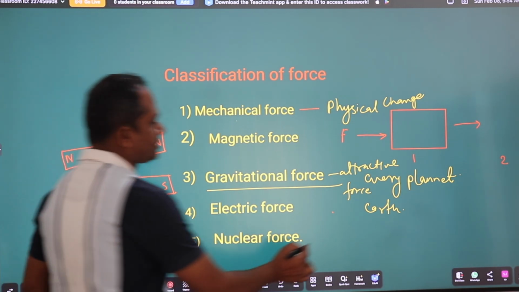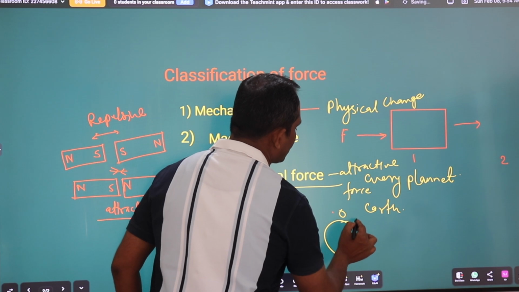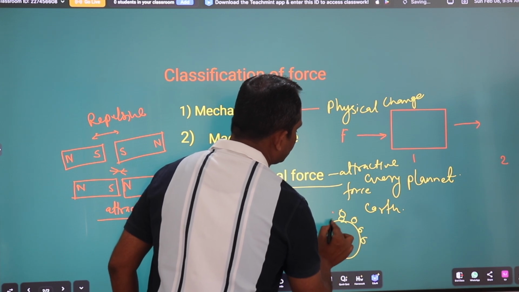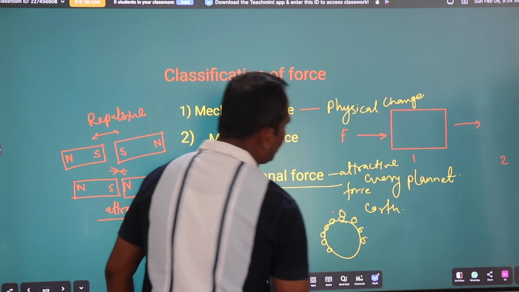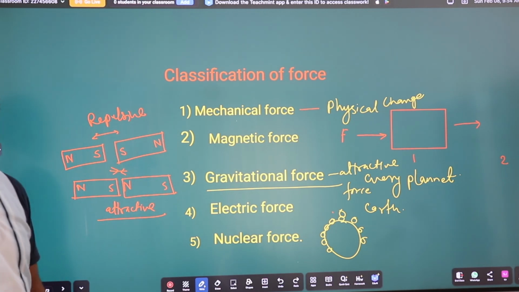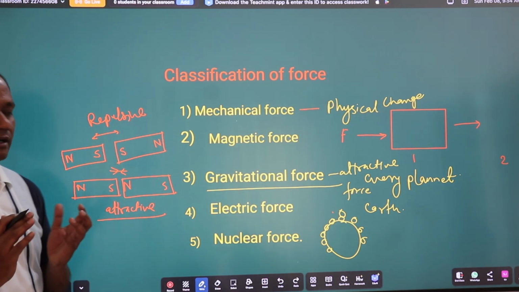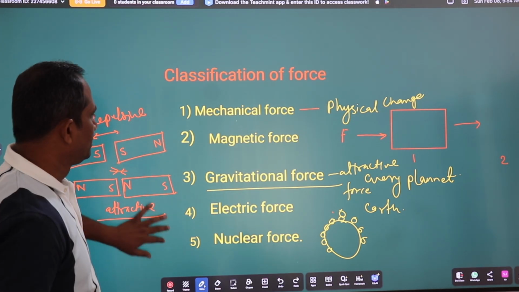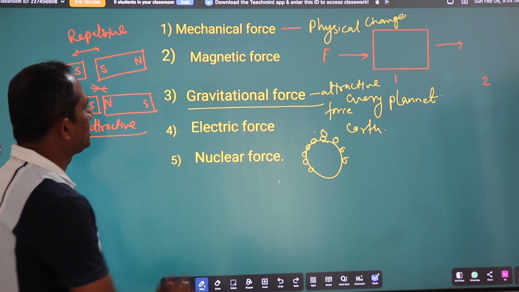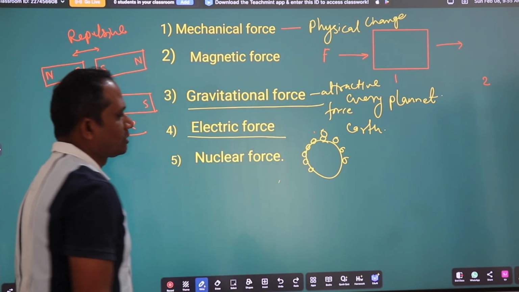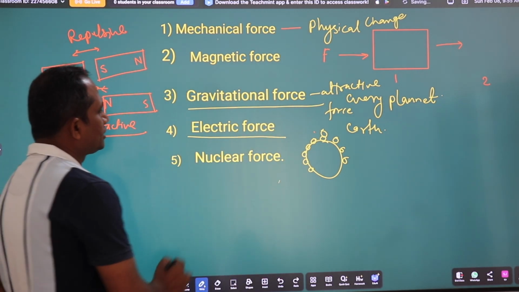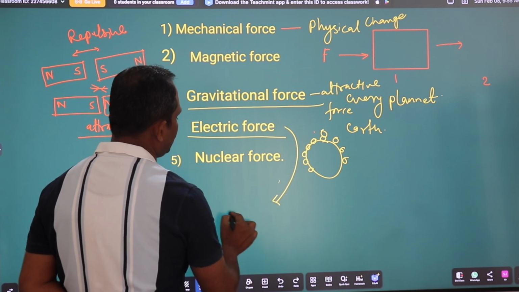That means if this is the Earth and there are a number of objects on the Earth, these objects always experience the gravitational force. All objects experience the gravitational force. Okay. Now the next important force is the electric force. Electric force is between electric charges.